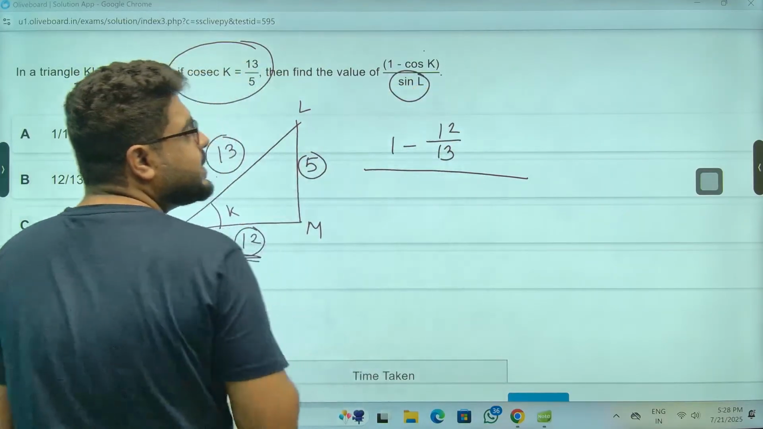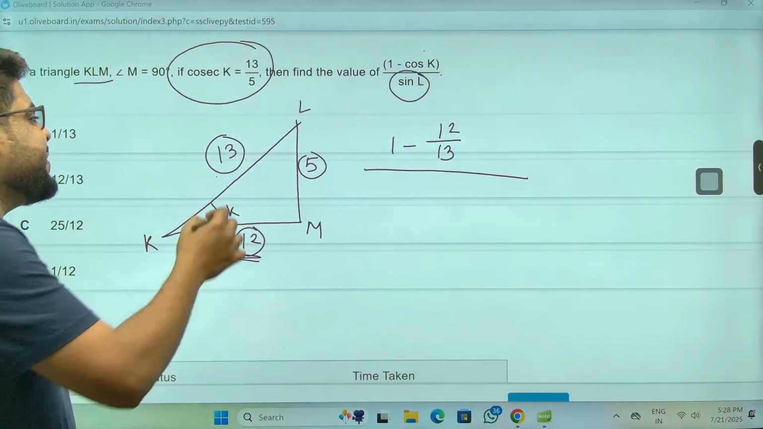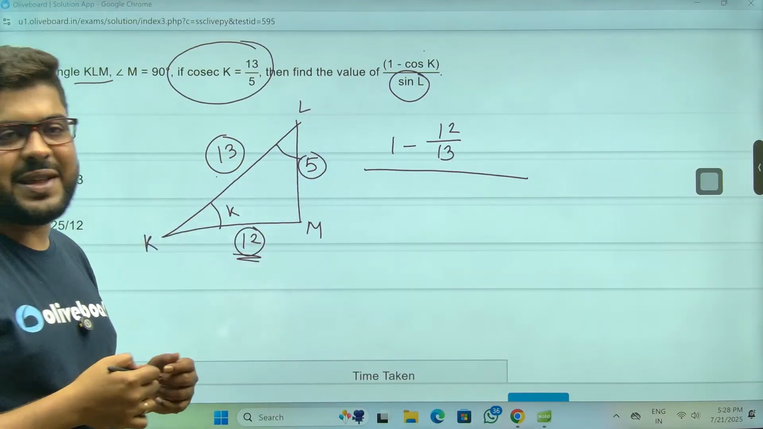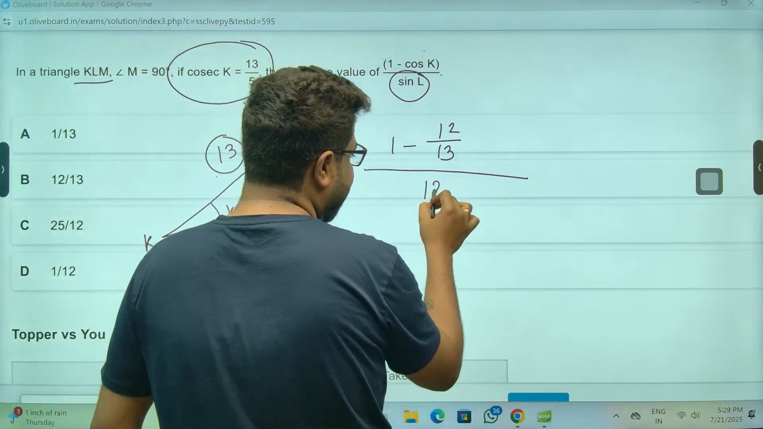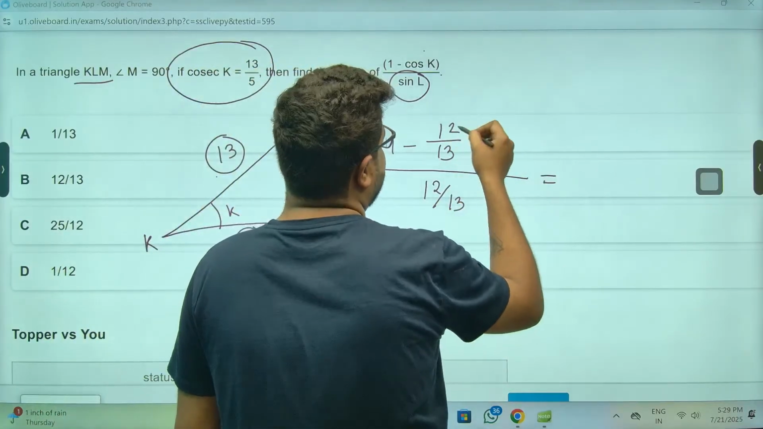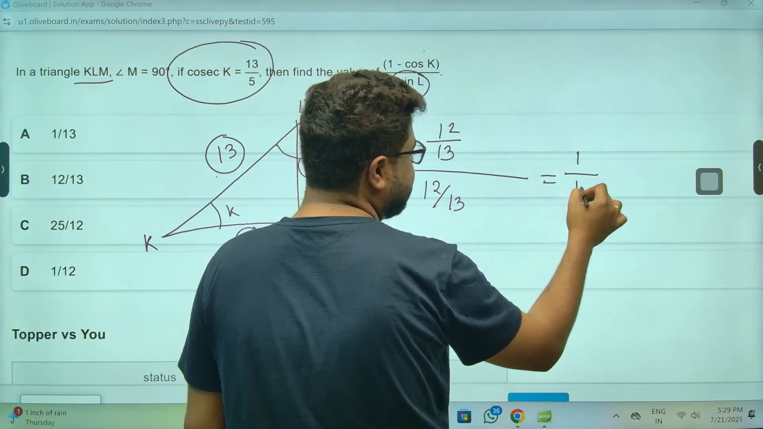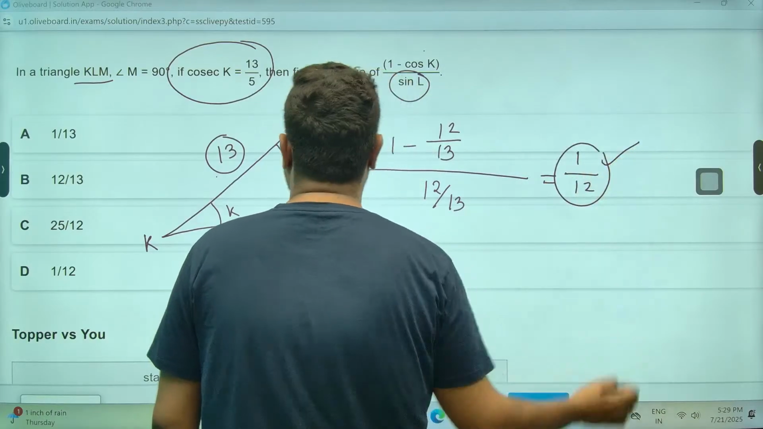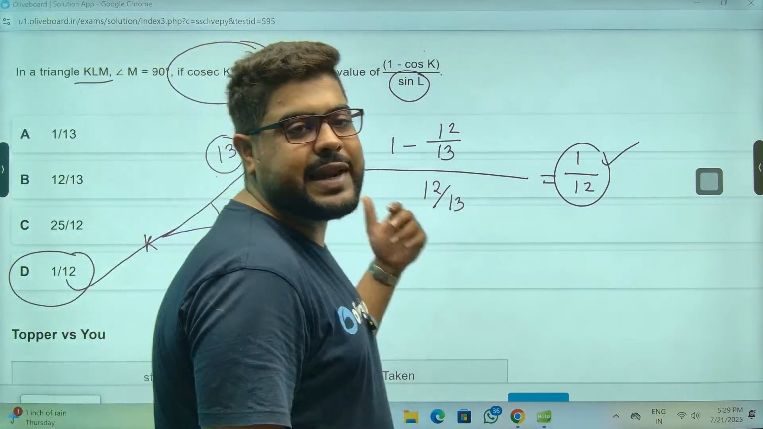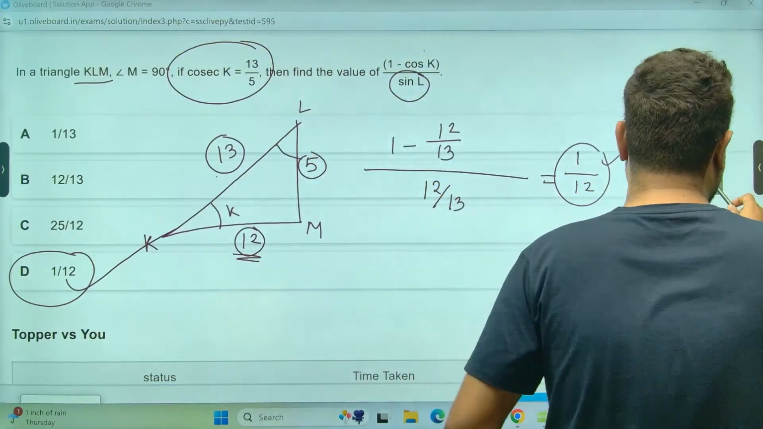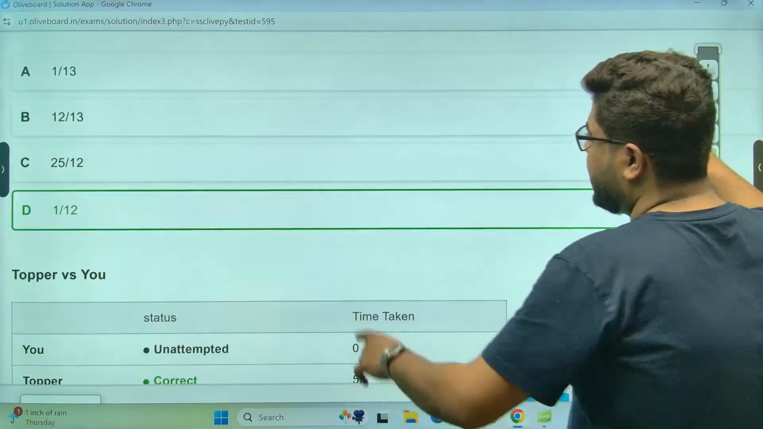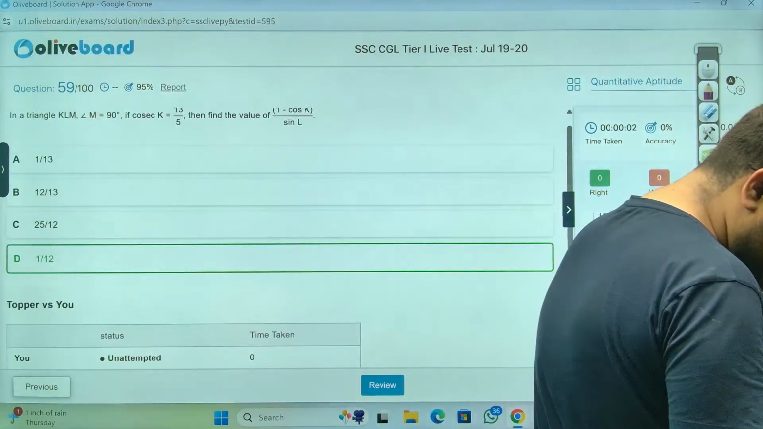Sin L is nothing but cos K only, you see. So you can do this. Do the calculation. This is 1 by 12. That's the answer. Option D is the answer, because 13 and 13 will cancel. Perfect, everyone. Option D is the correct answer.